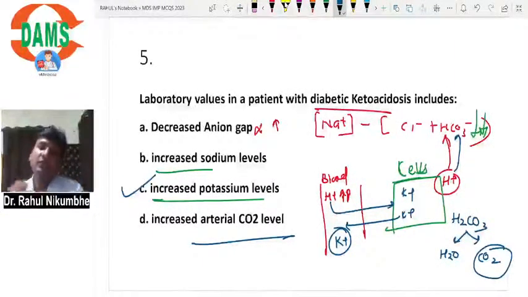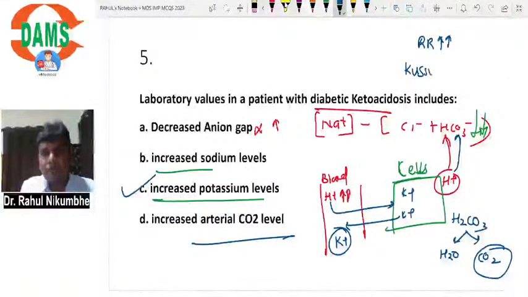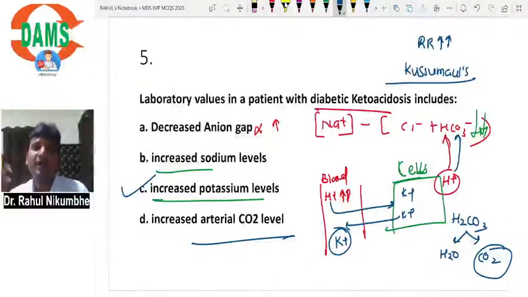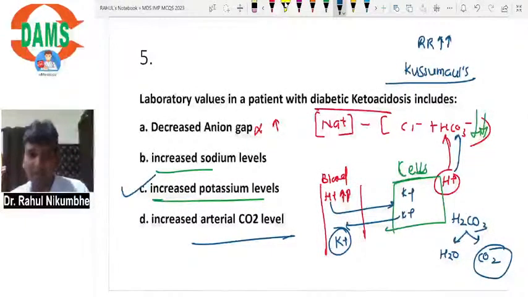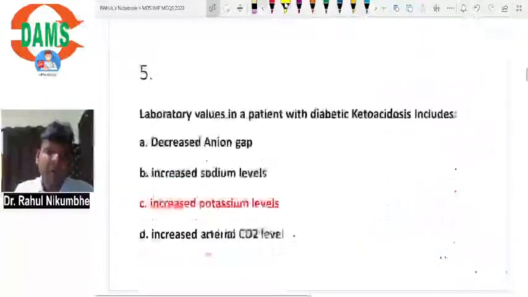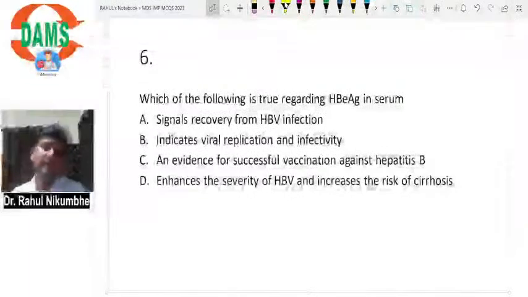Now this CO2 in blood will stimulate respiratory center, and when respiratory center is stimulated, respiratory rate will increase. Patient will have hyperventilation. It is called as Kussmaul's breathing, a characteristic type of breathing. And because of hyperventilation, it will cause washout of carbon dioxide, and carbon dioxide level will decrease in blood. So correct answer is C. Read the next MCQ.